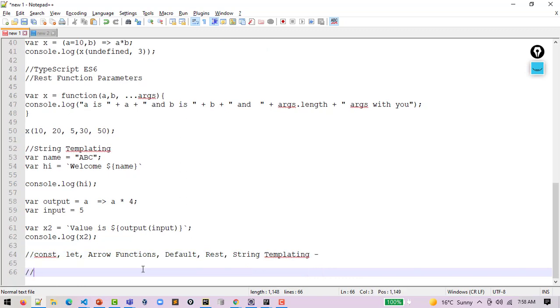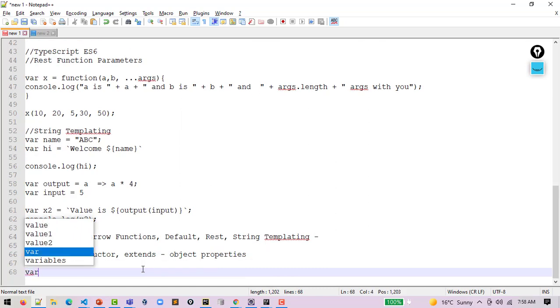Thereafter we'll talk about object properties, but moreover I want to talk about class, constructor, getter setter function, extends keyword, inheritance, object creation, and object properties also. And then we will move to var keyword.